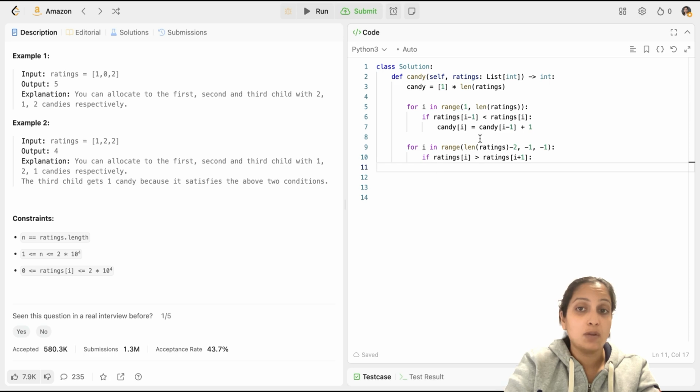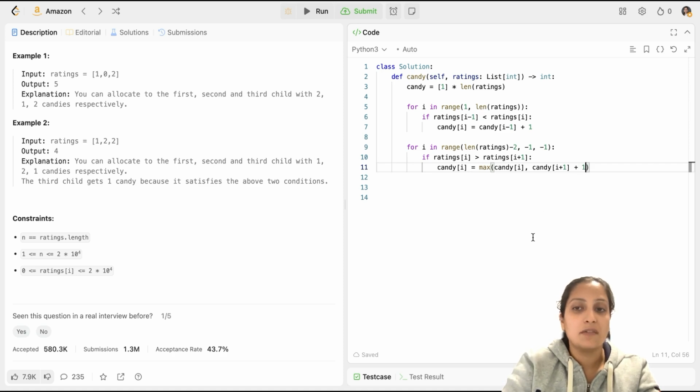But remember, you have already done a left pass. And it might just be that the current value of candy[i] would be more than whatever candy[i+1] is. So you have to take that into consideration. Hence, your candy[i] value would actually be a max of your current candy[i] value. That is, when you did your left pass, you might have updated it to 3 candies or 4 candies, so you cannot overwrite it as is. You will take a max of current candy[i] value and candy[i+1] plus 1.